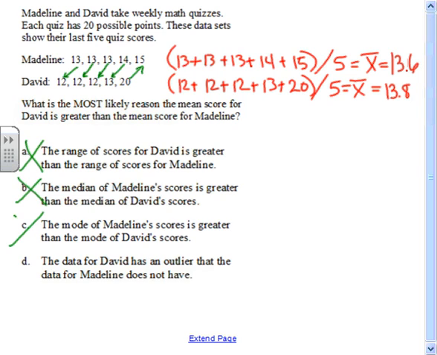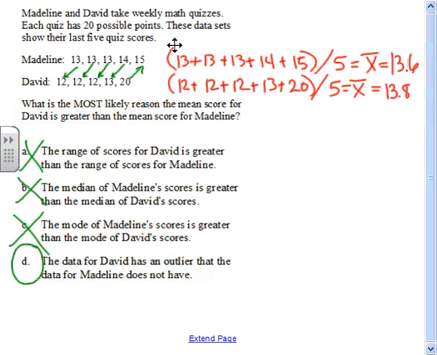That's not it. So D: the data for David has an outlier, and in fact it does. It's 20, which the data for Madeline does not have, and that's true because they were within 1 point every single day until Friday when he scored 5 points higher. He made a perfect score. So that's the answer. D, an outlier, is the reason that happened.